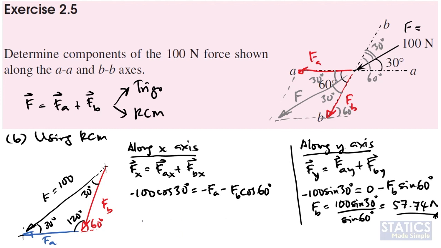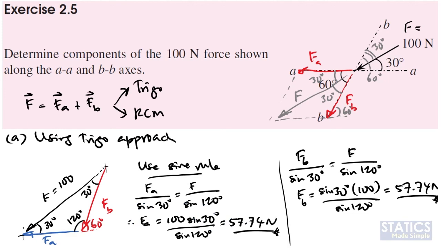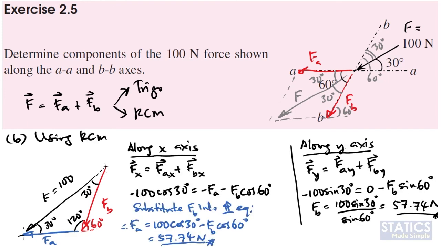Once we have our FB, we can substitute FB into the above equation. We'll get FA equals 100 cos 30 degrees minus FB cos 60 degrees, which is equal to 57.74 Newton. We are getting the same answer when we use the rectangular component method as when we use the trigo approach. That means our result should be correct.